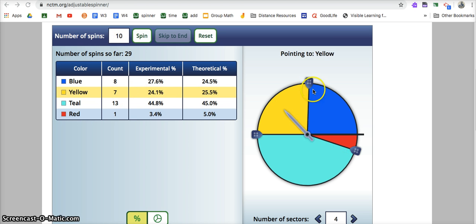And when I started spinning it, it was landing on this blue the most often, but as I do more, and I'm going to do 10 spins, more and more experiments, it's becoming to match their probability, the theoretical probability. So